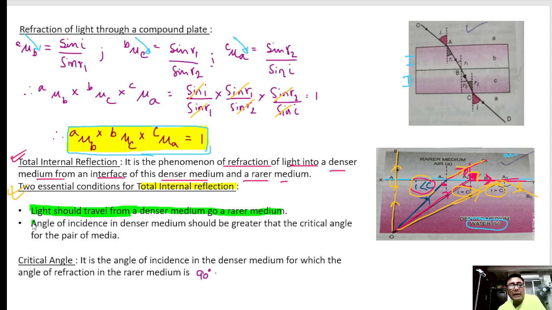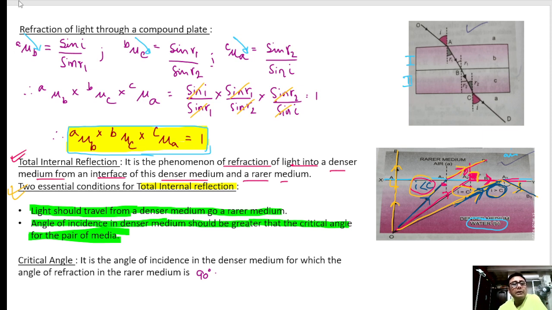Second, the angle of incidence in the denser medium should be greater than the critical angle. That means it should strike at an angle more than the critical angle, as I showed you. Then only it will bend back inside the medium. This is the reflection.